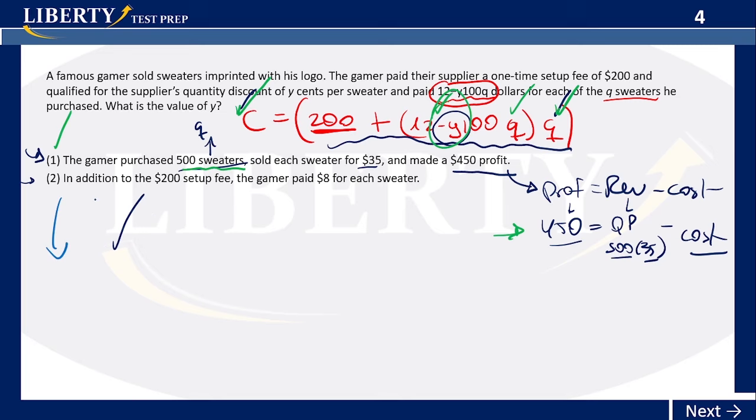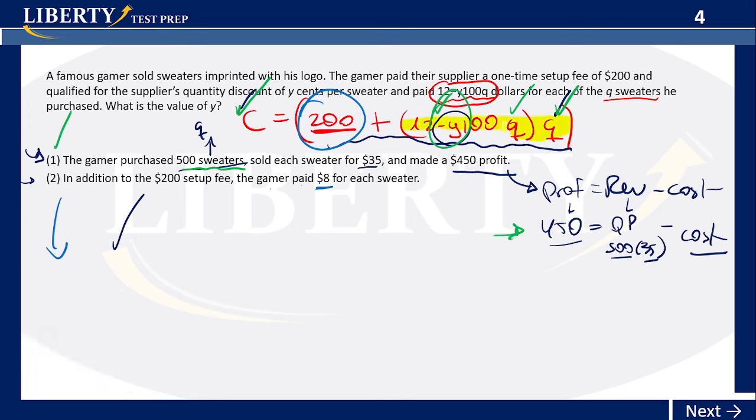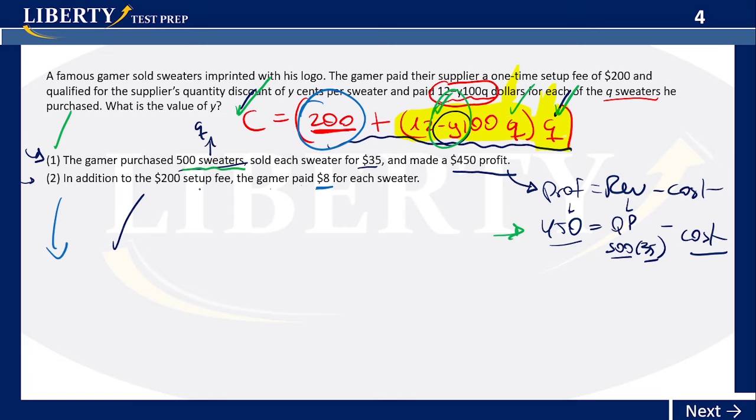Now, number 2. In addition to the 200 setup fee, the gamer paid $8 for each sweater. So basically, they're telling me this whole variable cost, actually without this Q here, I'm sorry, just that side on the left, this whole variable cost is $8 times Q. So you get something like this: in addition to the 200, you paid $8, which is 12 minus Y over 100, Q will be equal to 8 times Q.